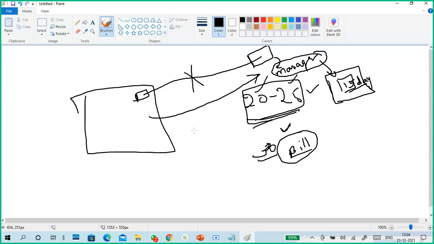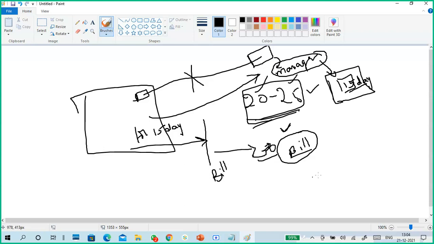Okay, so the manager said, for the next 15 days you need not pay the bill. Now you will get internet, and for the next 15 days also you will get internet. Once it is completed, you have to pay the bill to continue your service.